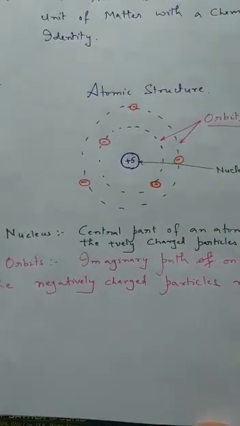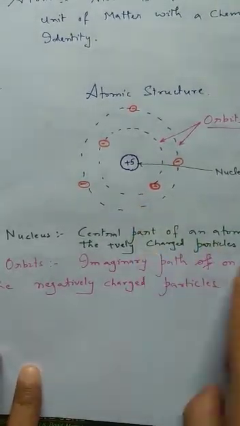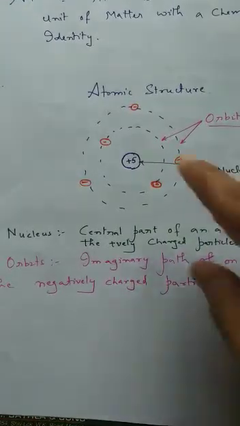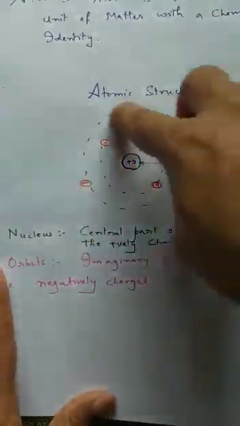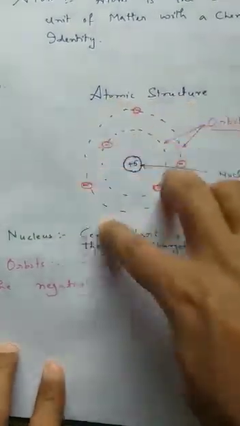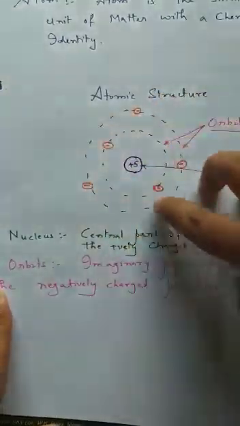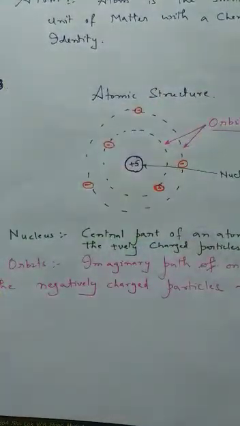Now, the nucleus is the central part of an atom, which carries positively charged particles. And now look, these dotted lines determine the path on which the electron travels. The electron moves on this imaginary path, and this imaginary path is what we call an orbit.